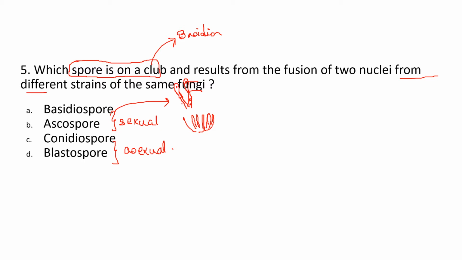This is one strand, suppose, with red, and the other nucleus with yellow. They fuse, and due to karyogamy they form a single diploid nucleus. Then they form the spores, the small basidiospores. Yeah.